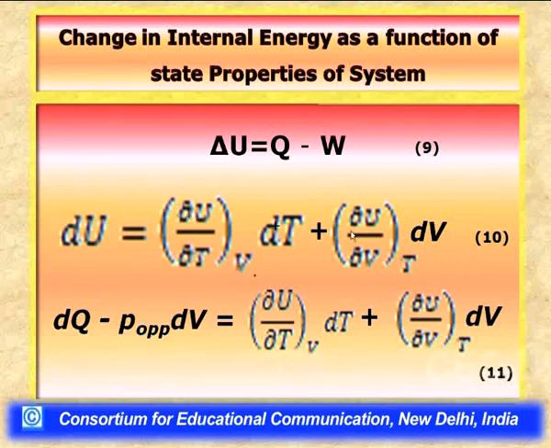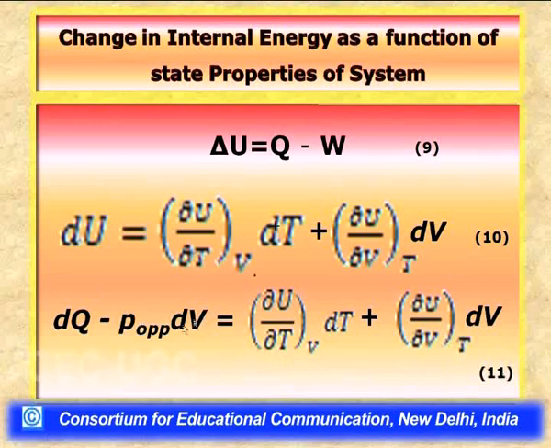In order to determine these partial differentials, let us see how we proceed. Once again consider this equation 11. In this equation 11, now suppose we keep the volume of the system constant. If we do so, here dV, the change in volume, would be 0, because we have kept the volume constant.